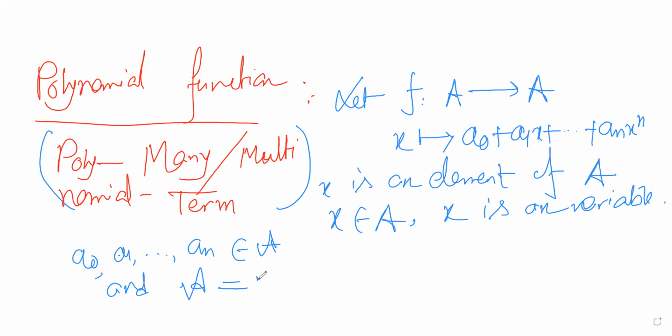Okay. Then these are real numbers, right? a0, a1, up to an are real numbers.